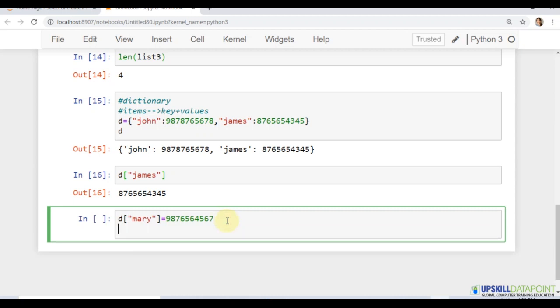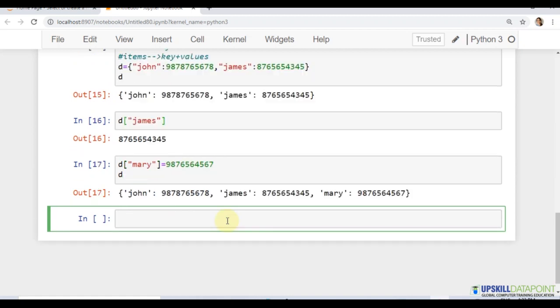If I print the dictionary now, we can see John, James and Mary, but it is not necessary that it will always be in this order. Mary might come before James, because in the end it's the key we are concerned with. We are not concerned with index values in a dictionary.